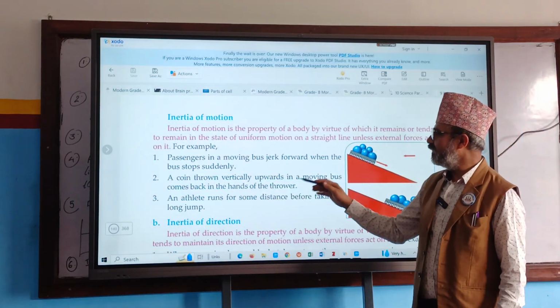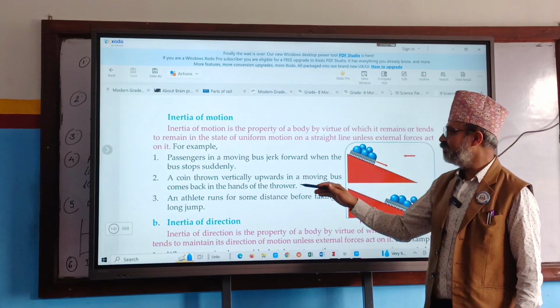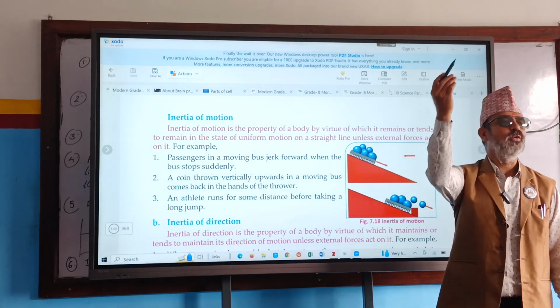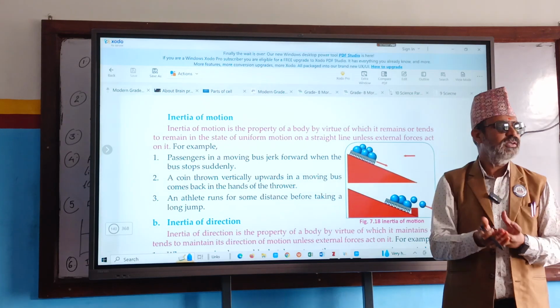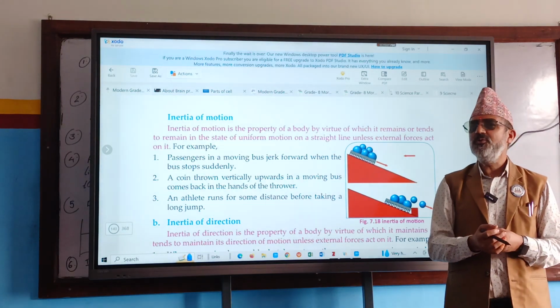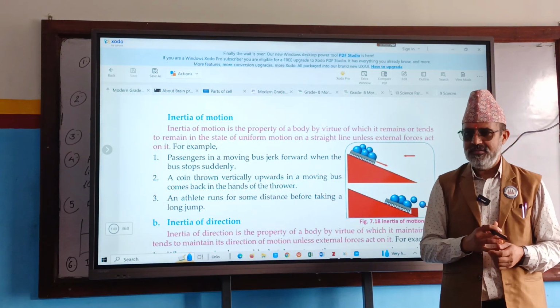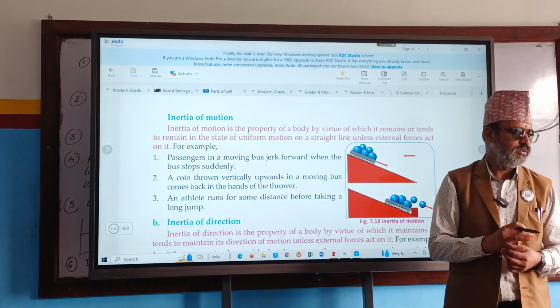What is the second one? A coin thrown vertically upward in a moving bus comes back into the hands of the thrower. In a moving bus, if you throw a coin up, it comes down. So we have to try with less money only. Try a 1 rupee coin or a 2 rupee coin.